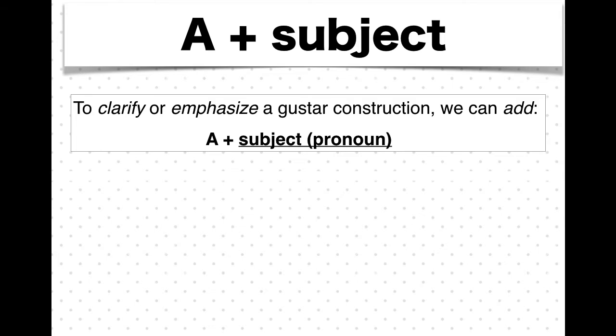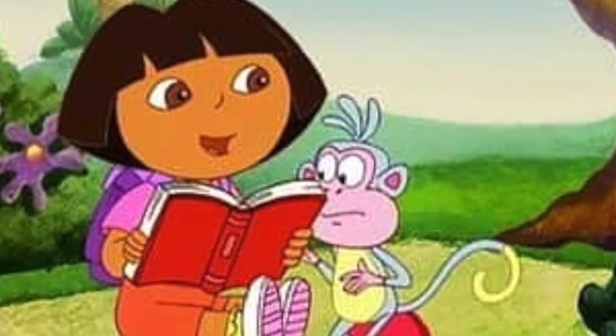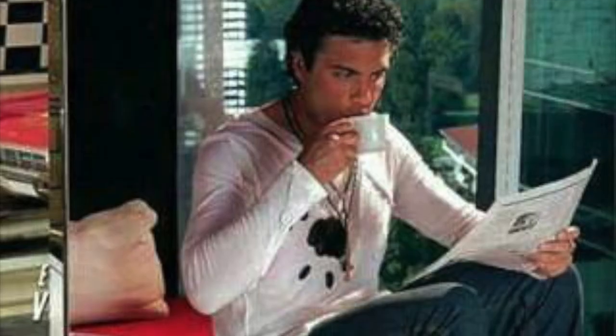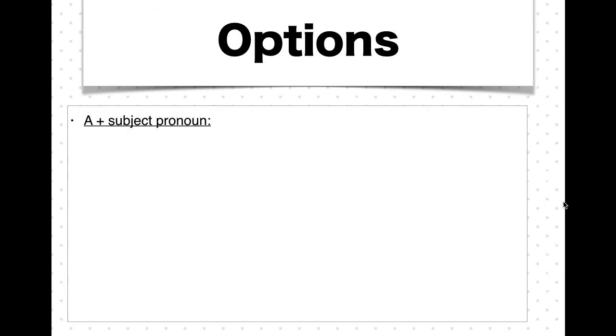The structure to clarify or emphasize a gustar construction would be adding a plus the subject or subject pronoun in front of it. This will allow us to specify the name of the person. For example, a Dora le gusta leer libros, or a Jaime Camil le gusta leer. So there are a bunch of different options that we can use following the a. We can start with a subject pronoun. Some examples are a él, a ella, a usted, a nosotros, etc.